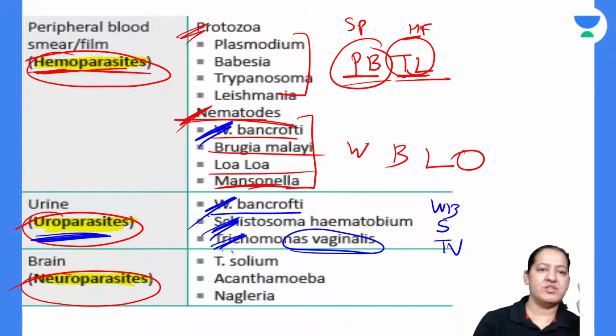And name 3 parasites which reside in brain. So one is Taenia solium.